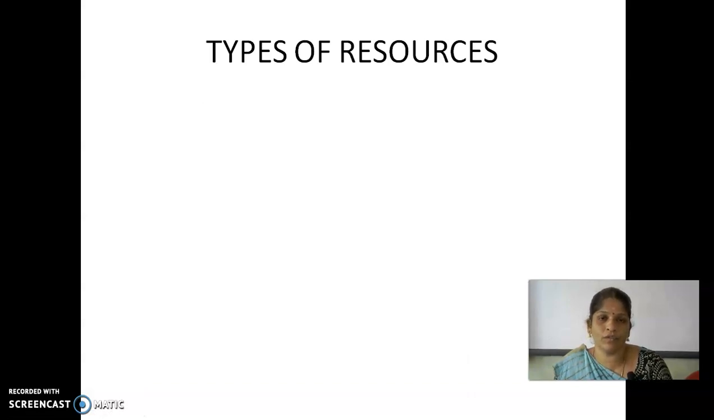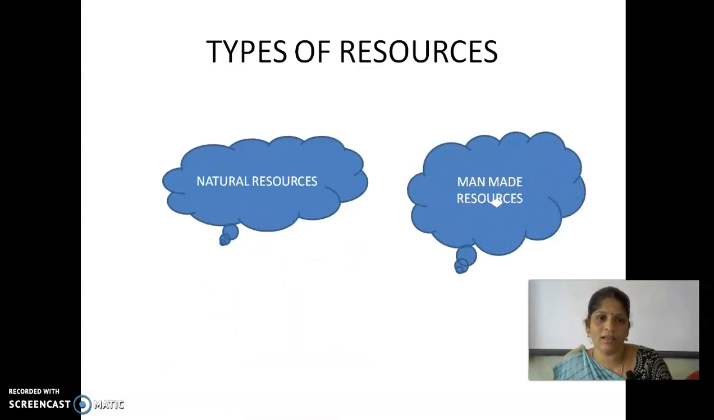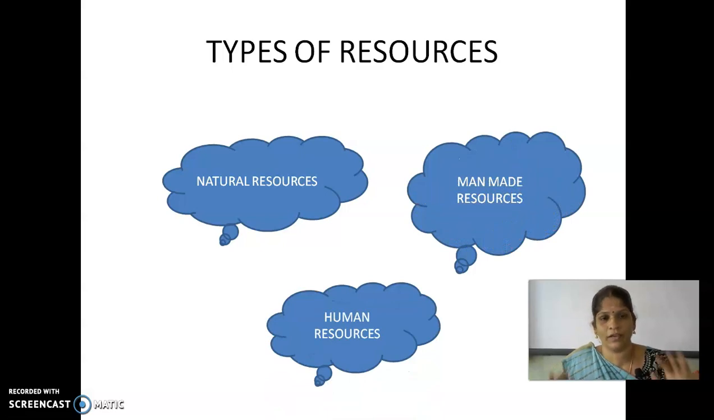Here, types of resources. What are the types of resources? We know them: natural resources, man-made resources, and human resources. That is, human-made resources and human resources. Natural resources, man-made resources, and human resources. Humans themselves are resources.